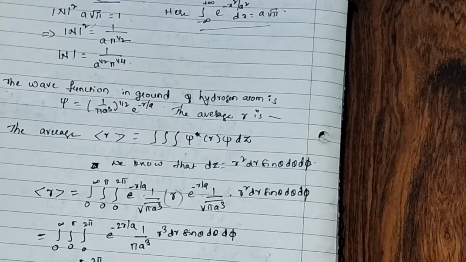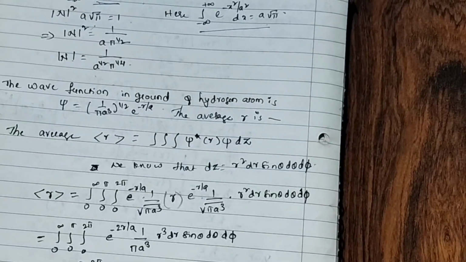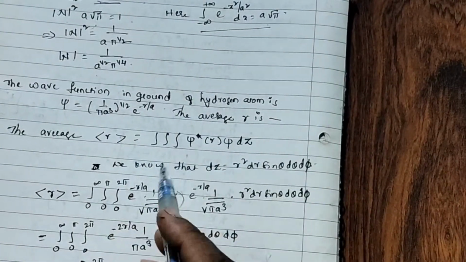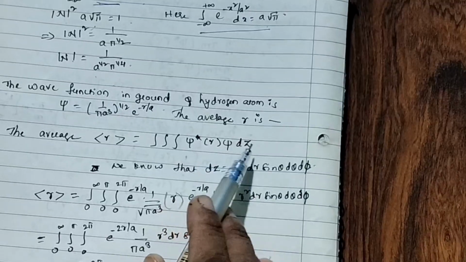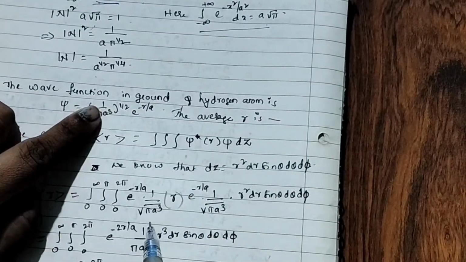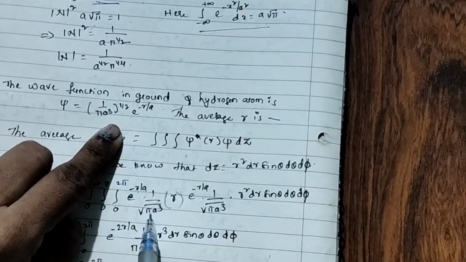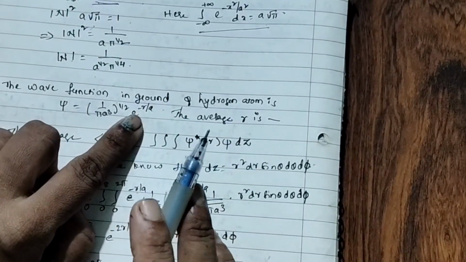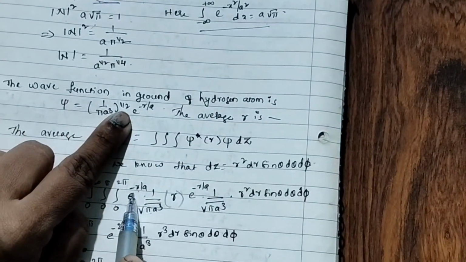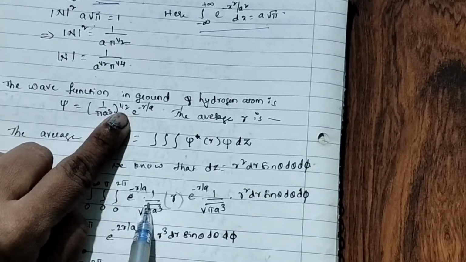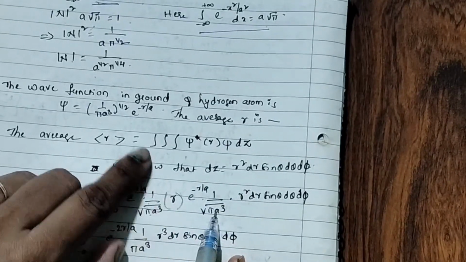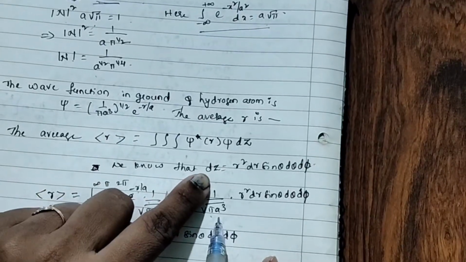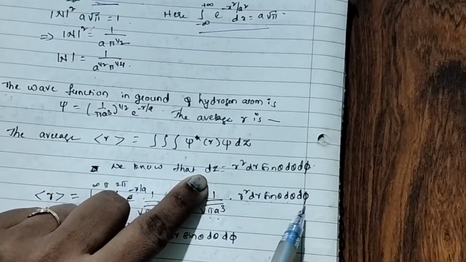Now next, the wave function in the ground state of the hydrogen atom is psi equals 1 by under root pi a cube, e to the power of minus r by a. The average r, average as usual, is the integral of psi star r psi d tau. Psi star is e to the power of minus r by a times 1 by root pi a cube. If i is there, we write plus i, minus i, but here there is no i, so as it is I am writing. Minus r by a, psi star into r, again psi e to the power of minus r by a times 1 by root pi a cube, d tau, which means r square dr sin theta d theta d phi.